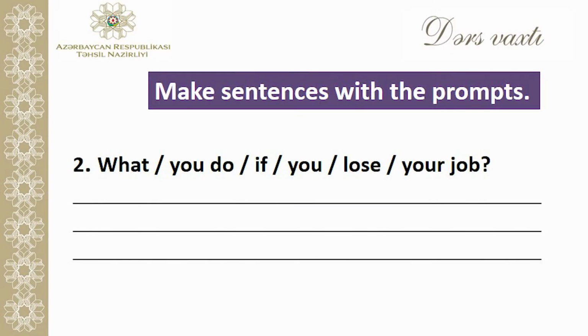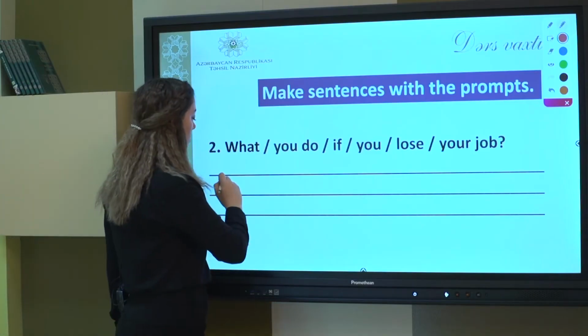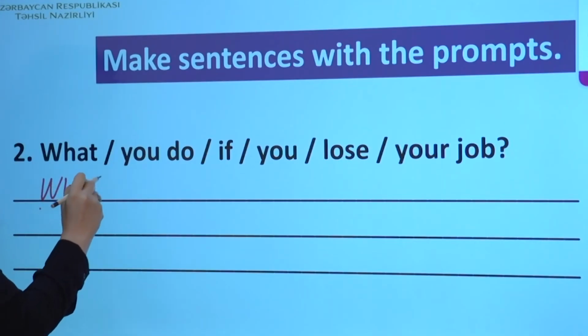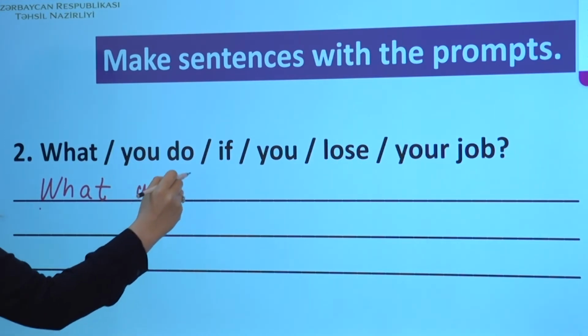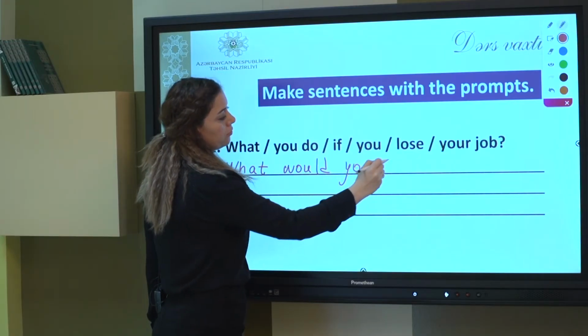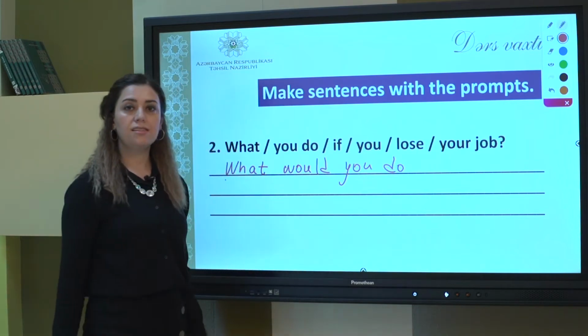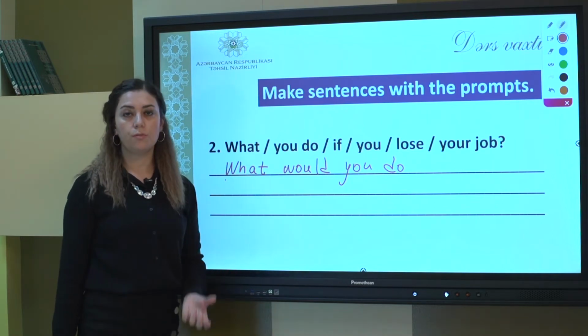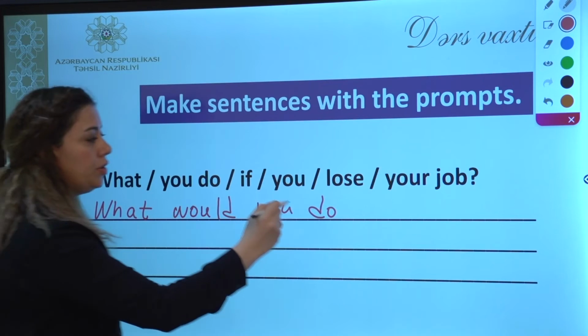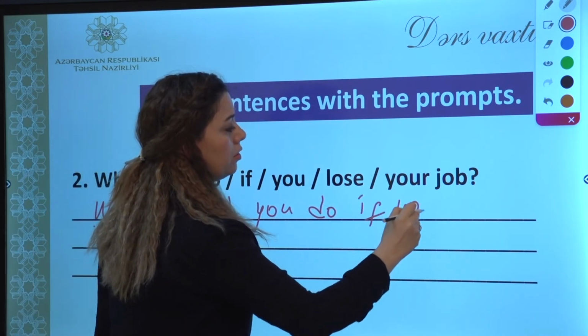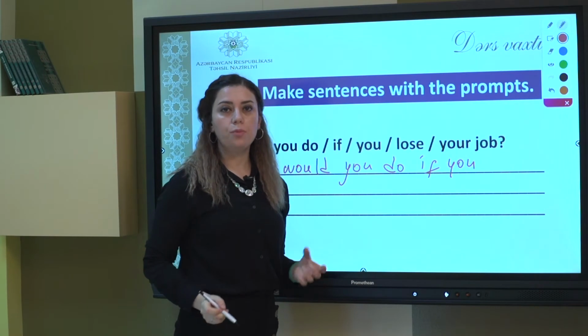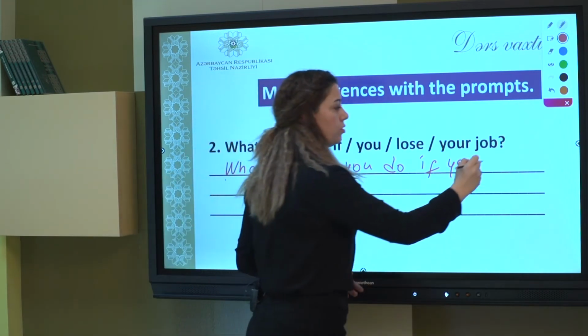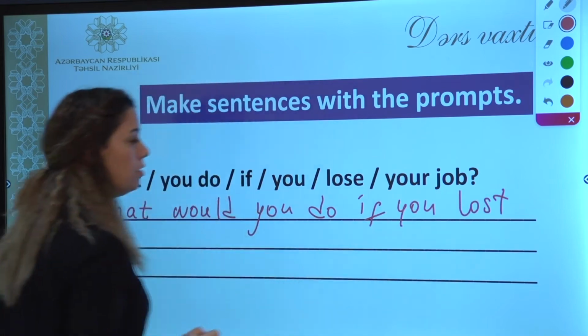Let's continue. This is a question sentence, but we will use the same structure. What would you do? This is the main clause. What would you do? Now we will write the if clause. And in the if clause we use the past simple. What would you do if you... Our verb is lose. What is the past form of lose? Lost. Your job.